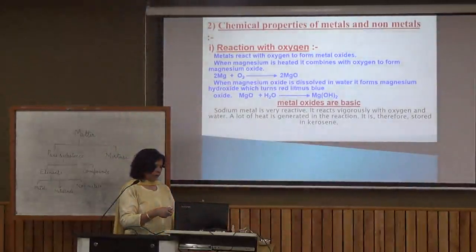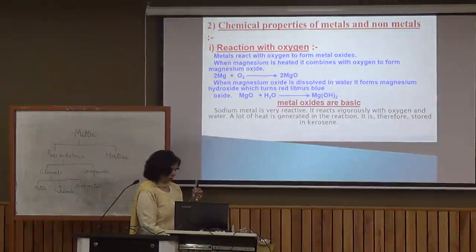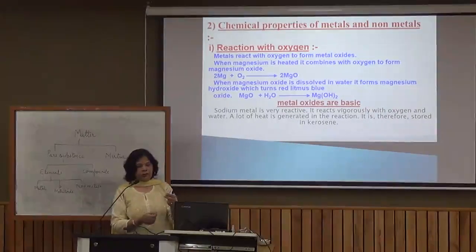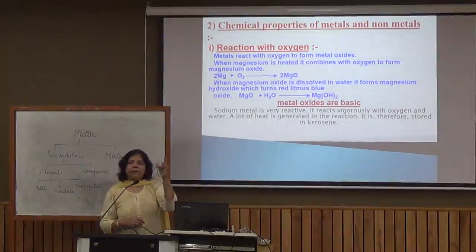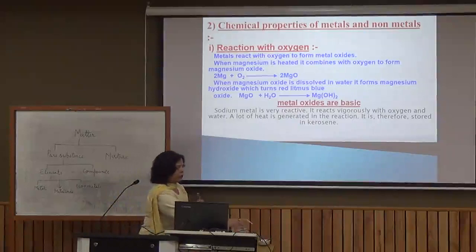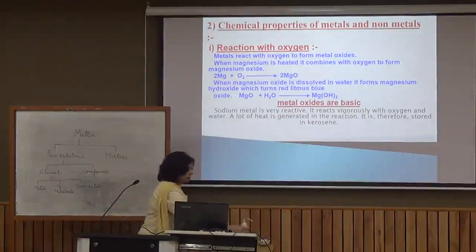This white ash is actually a new substance which is formed. This is magnesium oxide. Right? So metals react with oxygen and they produce oxide. Here magnesium is burnt, so magnesium oxide is produced. Now let us see whether metallic oxides are acidic or basic. It's a solid, so I will dissolve it in water. I shake it well and I will be placing